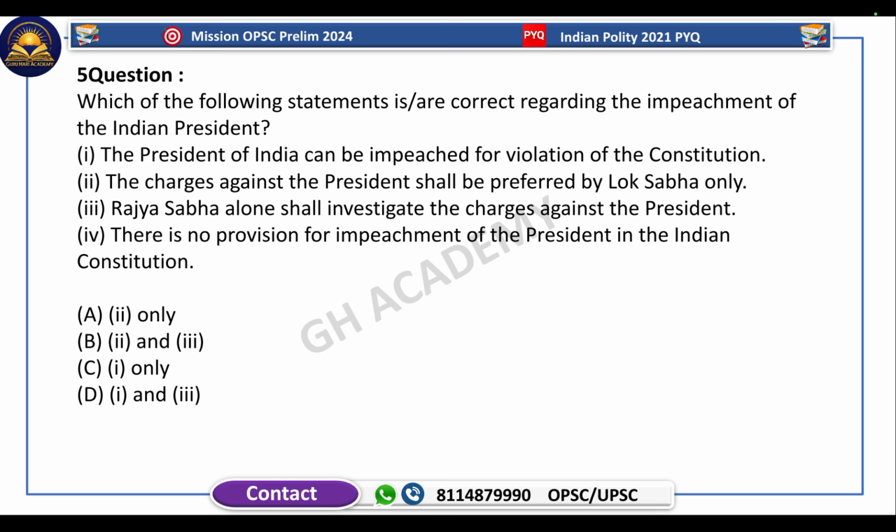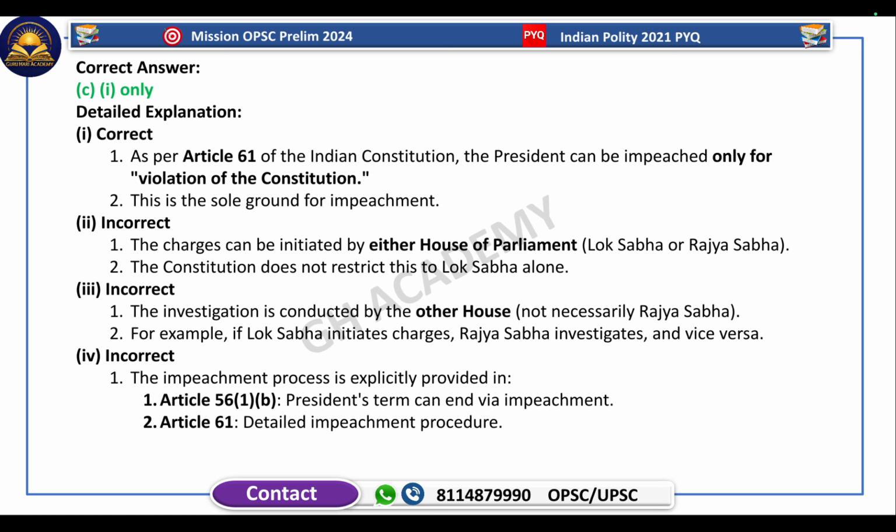Fourth: there is no provision for impeachment of the President in the Indian Constitution. This statement is also incorrect because the provisions for impeachment of the President are given in Article 61 of the Indian Constitution. So only one is correct. This is the explanation.